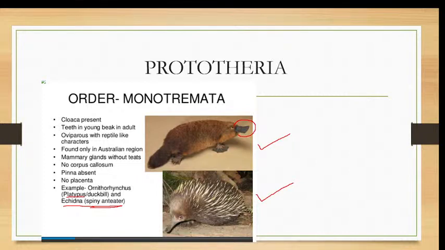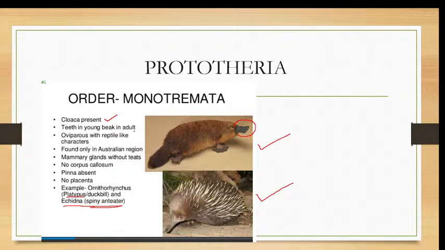Now coming to the characters of the Prototherians. One, cloaca is present, and cloaca is the common opening. Cloaca is actually the structure which is present in reptiles. It is a common opening for the genital as well as the excretory purpose. That is the cloaca. Cloaca is the common opening for genital as well as the excretory purpose. So Prototherians have cloaca, that is a character of reptiles too.